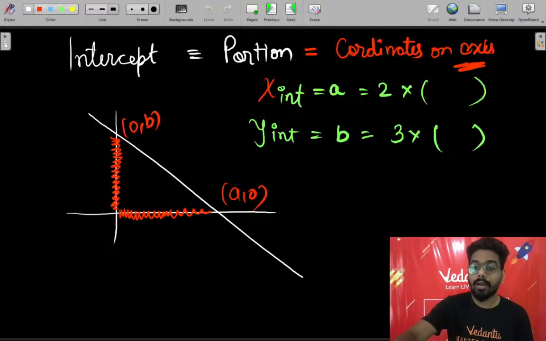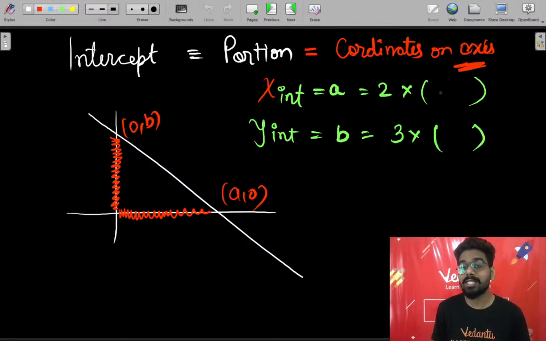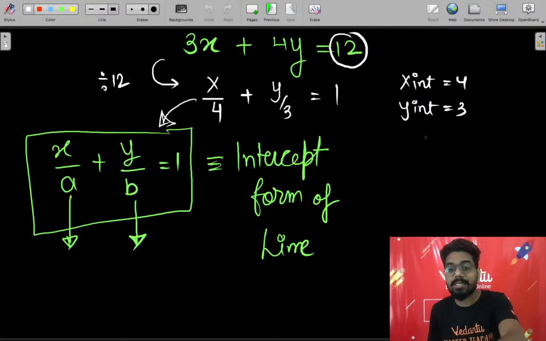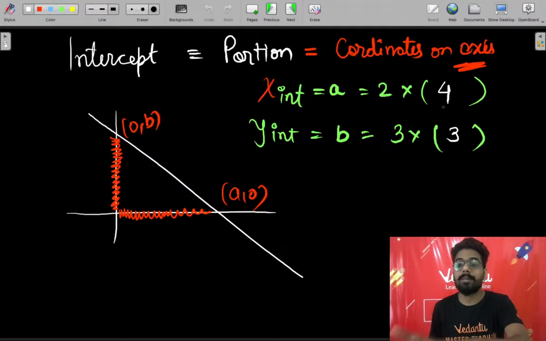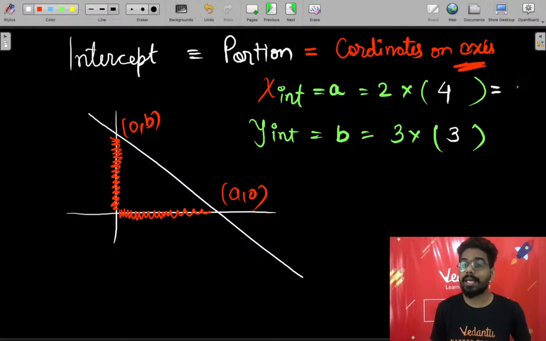And what has been said is that the x intercept of the line which we want to calculate is twice the x intercept of the line which we have just solved. This is the x intercept of 3x plus 4y equals 12. Y intercept of the line is 3. Check कर लीजिए. X intercept 4, y intercept is 3. So we can say x intercept of the new line is 8.